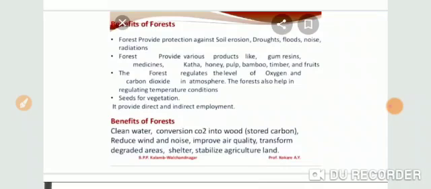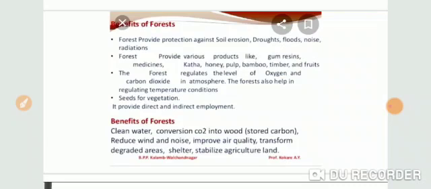Secondly, forests help in rainfall. Third, they help in replenishing the groundwater, because if more and more trees we grow, then the amount of rainfall increases and the same water seeps under the ground. Due to forest, we can prevent soil erosion and maintain the fertility of soil, because the root of a plant binds the soil particles tightly.